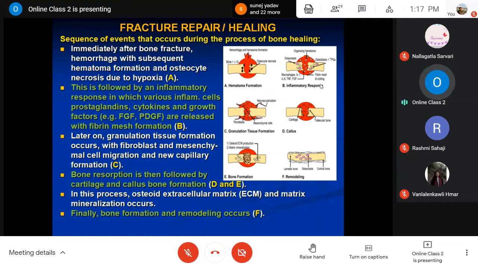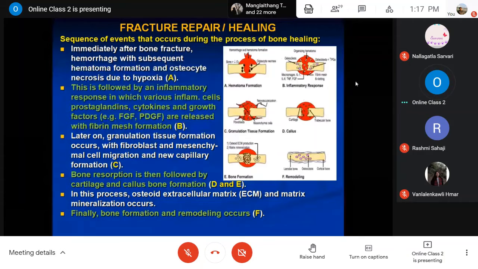Your immune system will react to overcome this and to heal the fragments. So the hematoma formation is followed by inflammatory response, in which many inflammatory cells and chemicals like prostaglandins, cytokines, growth factors are released, with formation of a fibrin mesh at this site.